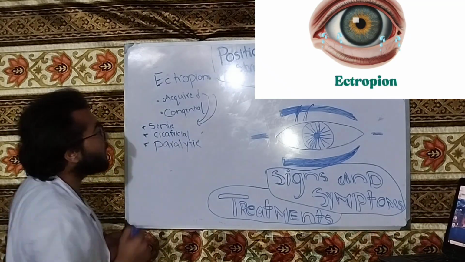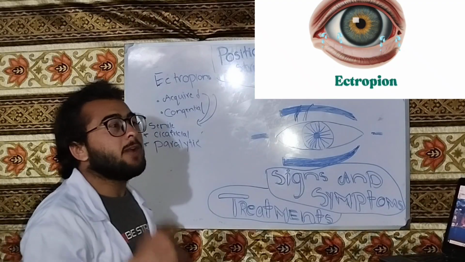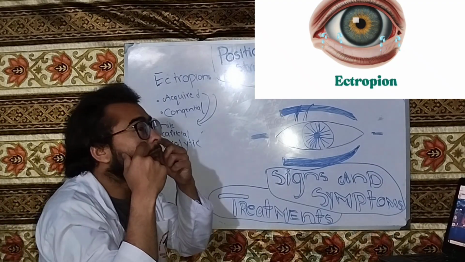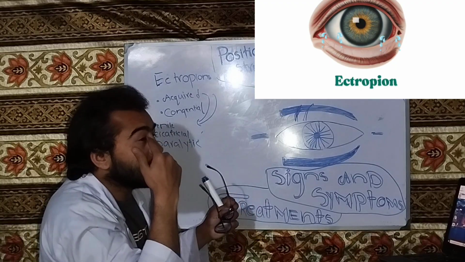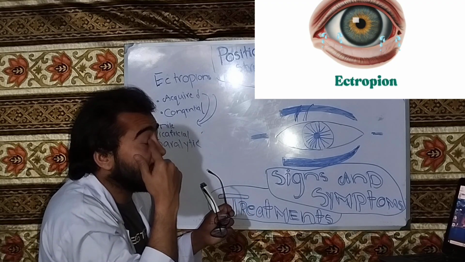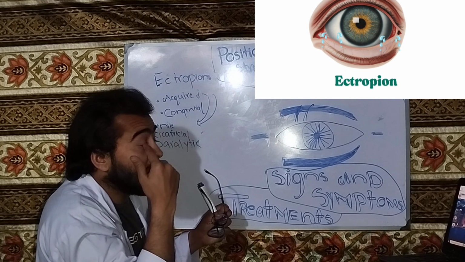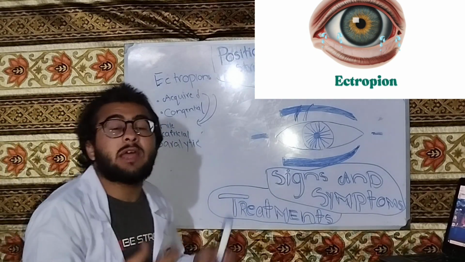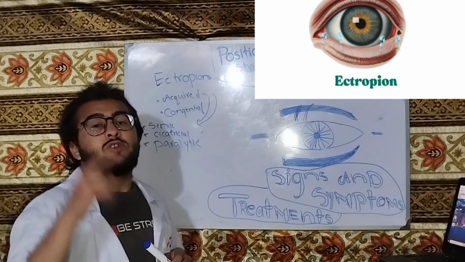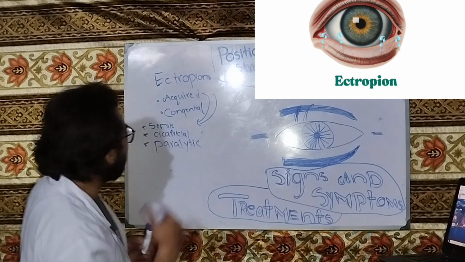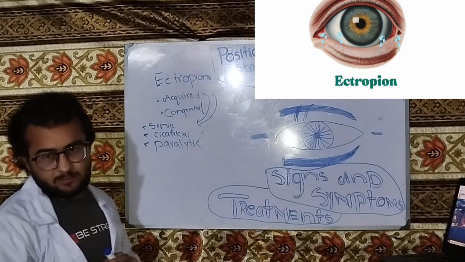Paralytic ectropion is now different. For example, this is the orbicularis oculi muscle, and there is the portion in the eyelid which is the palpebral part. And this orbicularis oculi muscle is supplied by the facial nerve. So when there is any problem with the facial nerve, it will cause paralytic ectropion. Okay?